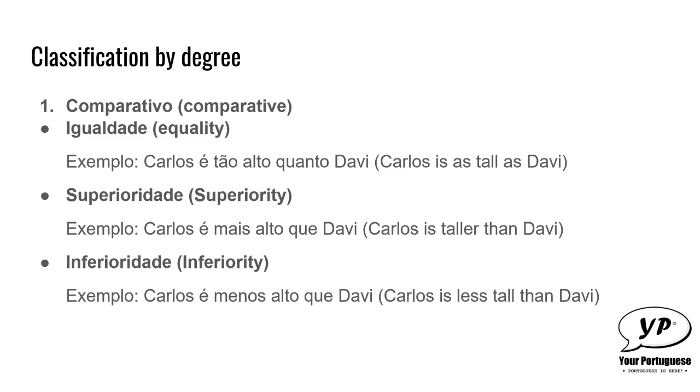And you can see that to say less tall, we use menos alto in Portuguese. Usually you just have to use the word menos, which means less, to say that someone has some quality in less amount than the other person, or that one object is less something than the other object.